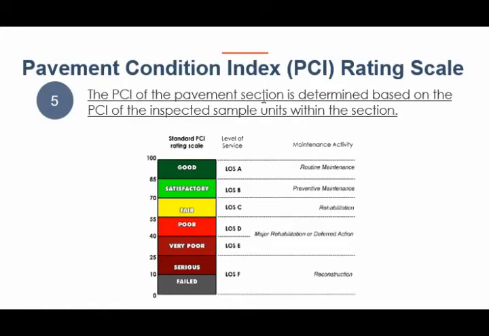And then the PCI of the pavement section is determined based on the PCI of the inspected sample units within the section. So the higher the PCI, the better the road condition.